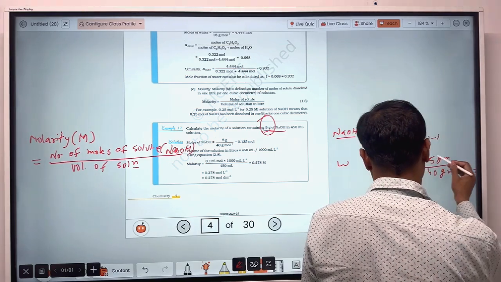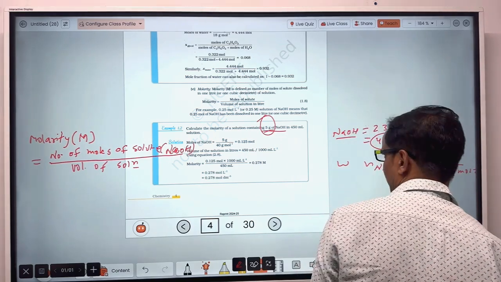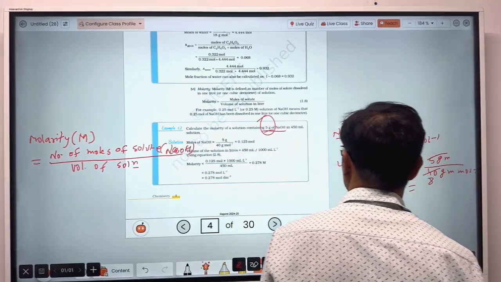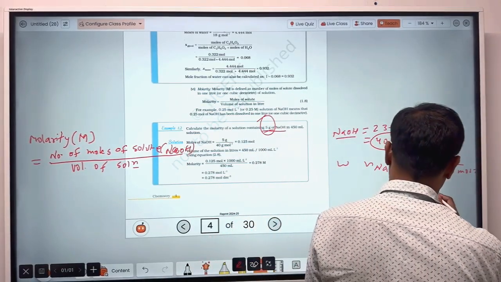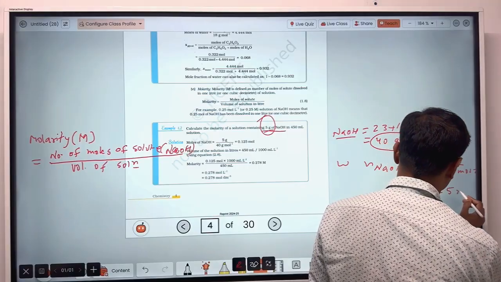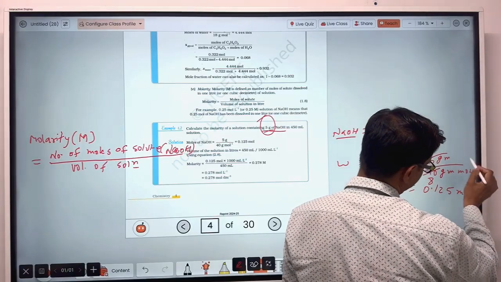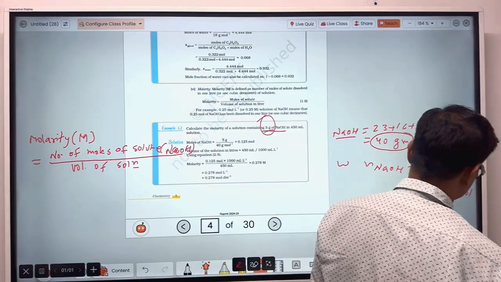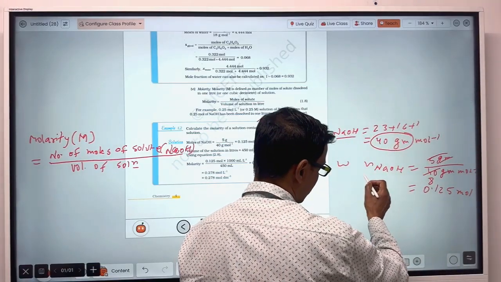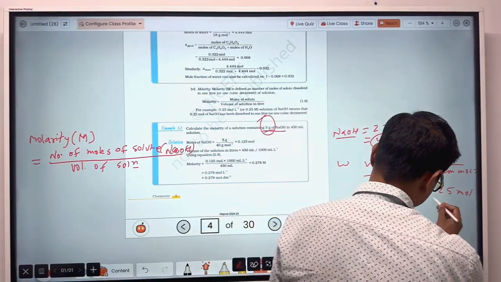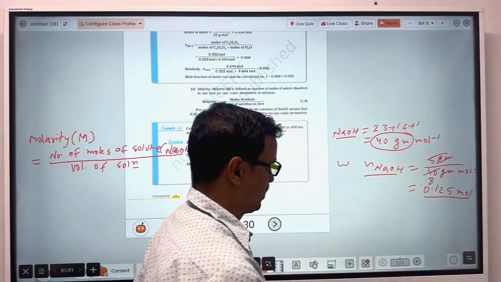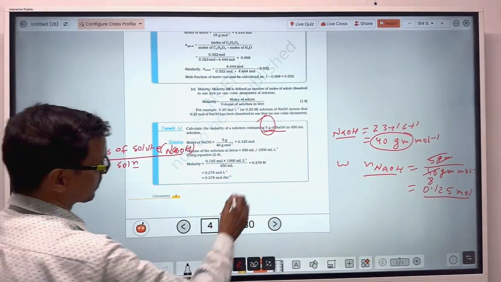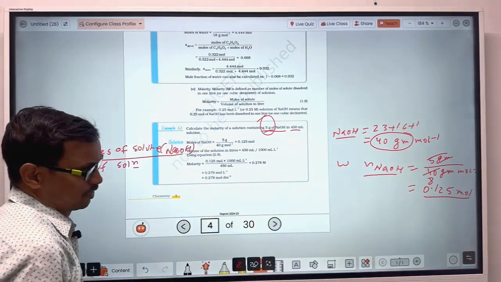Calculate this one, 1 upon 8. So that will be 1 upon 8, and 1 upon 8 will be 0.125. So 0.125, that much mole, because mole inverse will go above, so that becomes mole, and gram will cancel out. So number of moles of NaOH will be 0.125. Okay, and volume of whole of the solution is 450 milliliter.